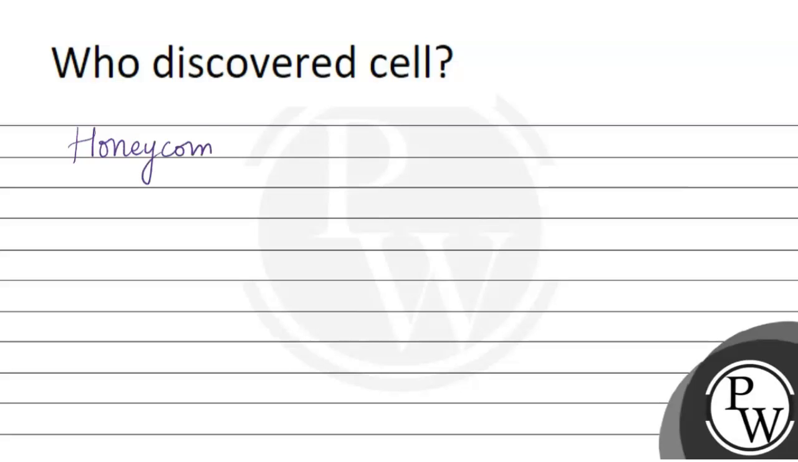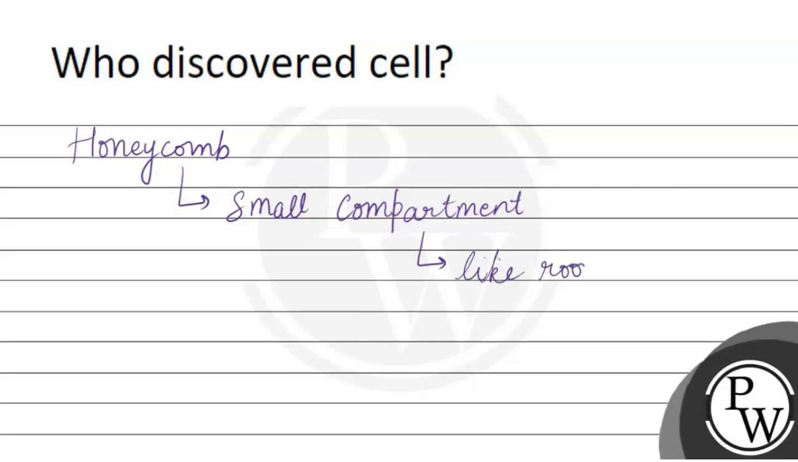Like structure, और उस honeycomb like structure के अंदर क्या थे? There were small compartments. Those small compartments were like rooms. Though these small compartments were just like the rooms, so Robert Hooke ने उन्हें एक नाम दिया and the name